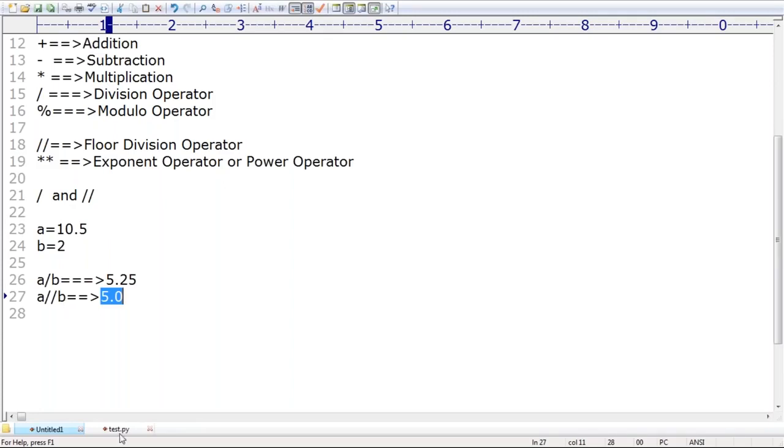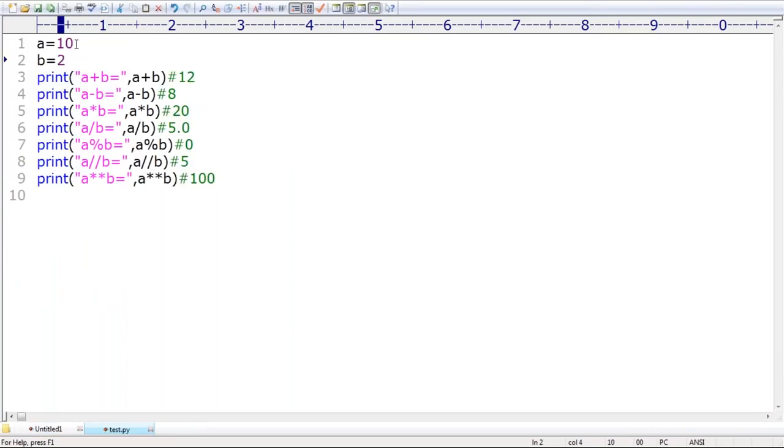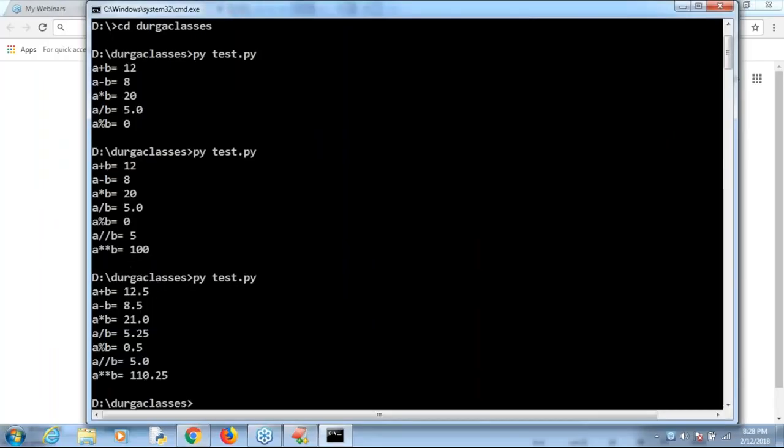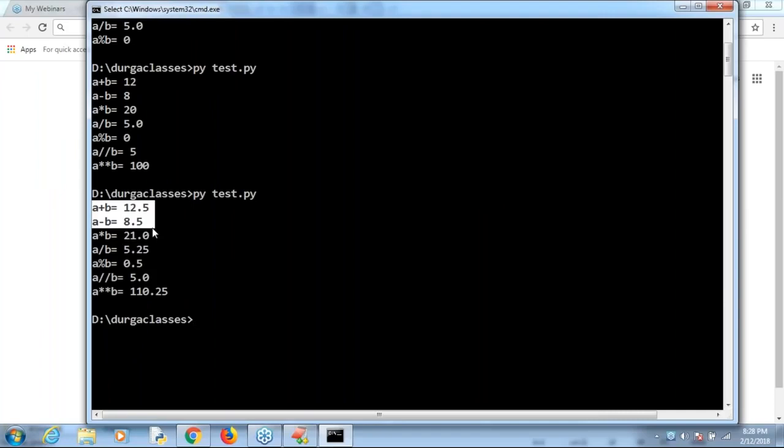Here, let me execute that so that you people are aware. I'm taking 10.5 and B as 2 only. Can you please tell what the answer is? First one, 12.5 is the answer. Second one, 10.5 minus 2, 8.5 is the answer. Like that the remaining cases also. Now observe what output you get by default. Have a look once. 12.5, 8.5, 21.0, 5.25, 5.25. But here, 5.0 only. 5.25, 5.0 only. Next, A power B, 110.25, like this, right?